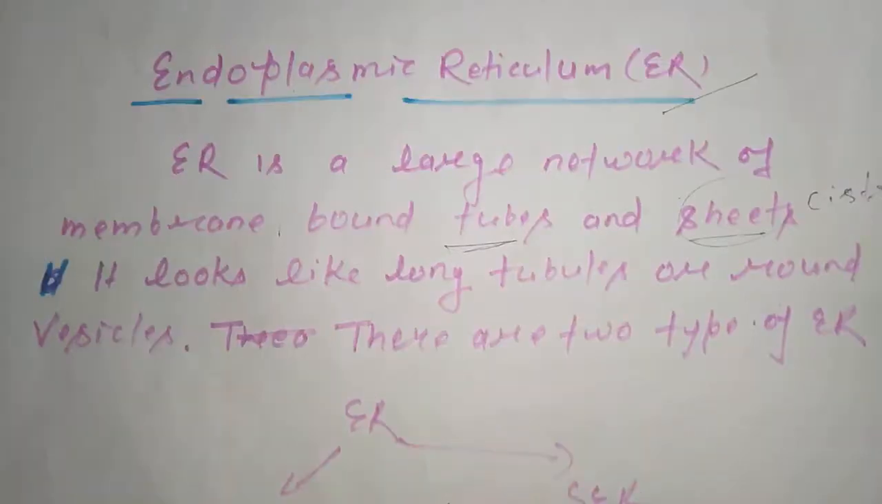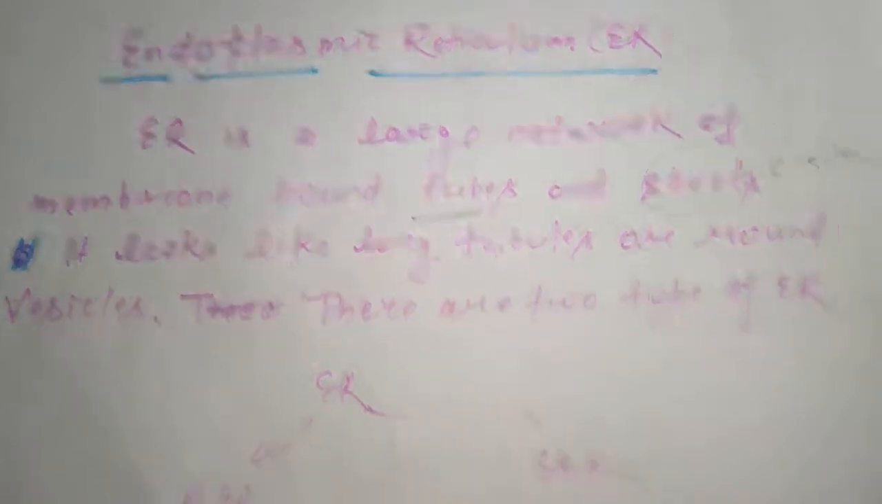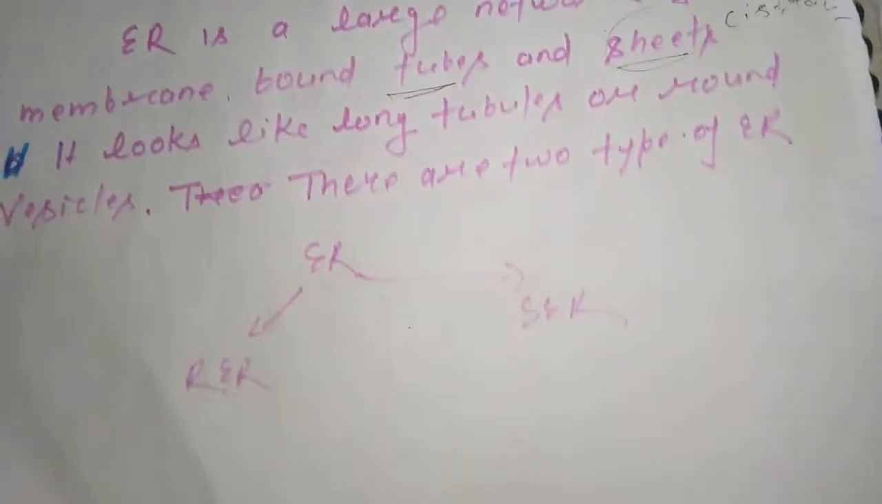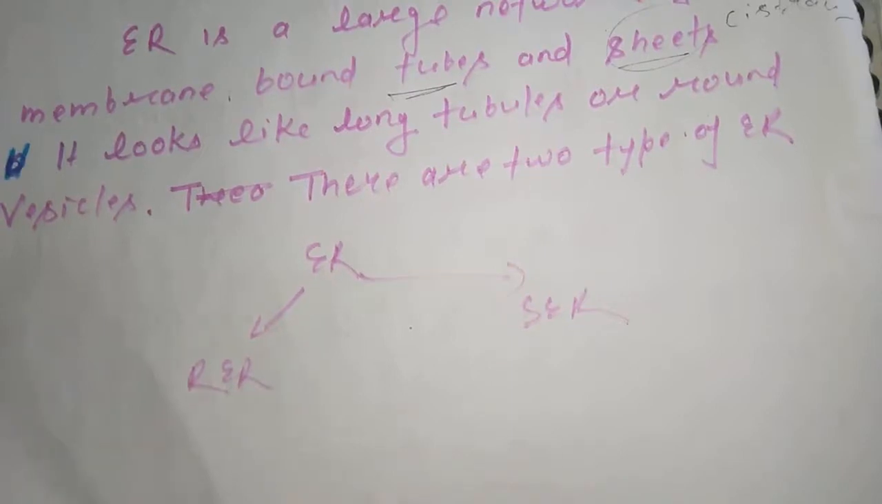Now we study one more cell organelle named endoplasmic reticulum, also called ER. ER is a large network of membrane-bound tubes and sheets, looking like long tubules or round vesicles. There are two types of ER, RER and SER. RER stands for rough endoplasmic reticulum and SER stands for smooth endoplasmic reticulum.